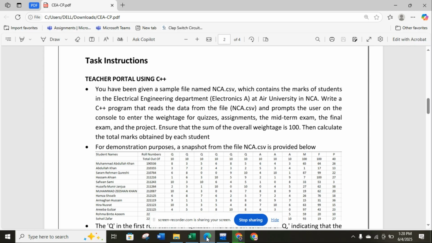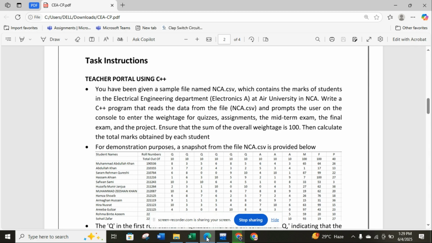So the code was like this: we have to use C++ and make a generic code that reads the data from the file, and after reading the data, it has to calculate the averages of quizzes, assignment, project, mids, and final, and then assign each and every student the percentage and the grade according to the average of the class. So here they said the same thing.